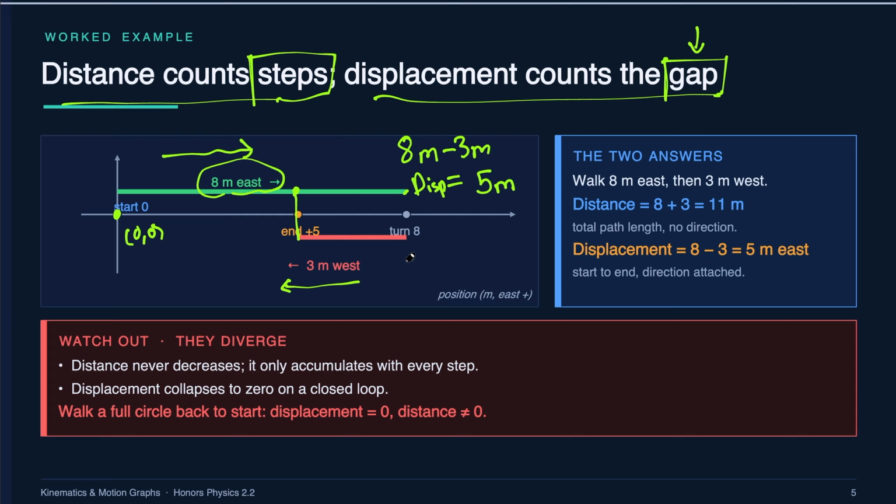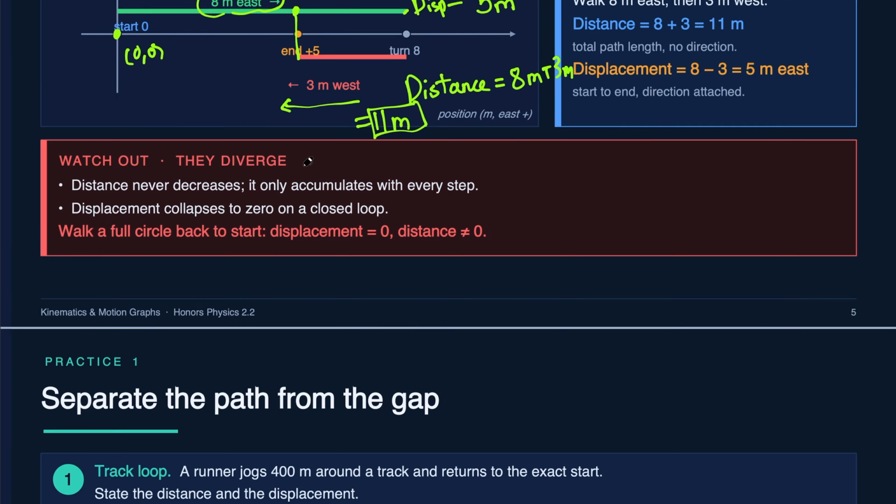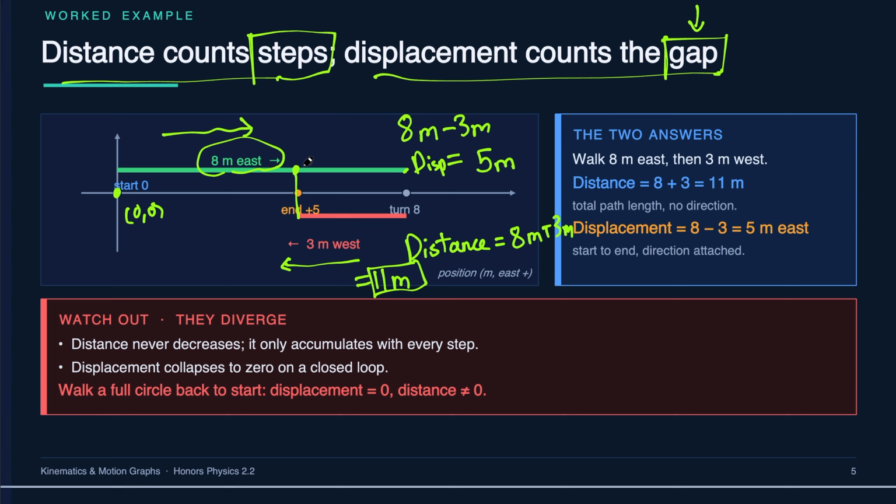But what would my distance be? Do you have an idea? Well, my distance would be 8 meters plus 3 meters, because distance is always the total, right? Even if I traveled backward and I ended up at the point 5, how much did I travel in total? I traveled 11 meters, right? So my distance would be 11 meters. It's the total amount you've traveled. Displacement is just how far you've ended up, if you count this position at the start.